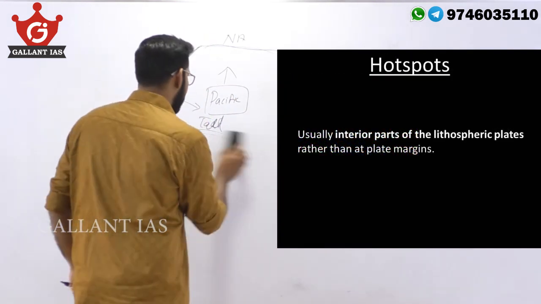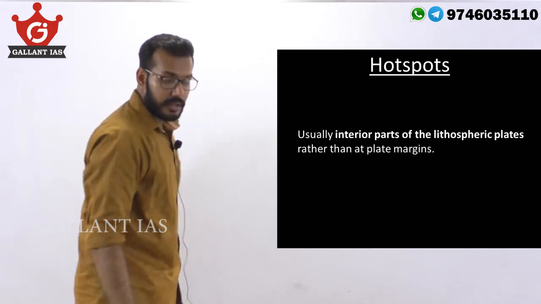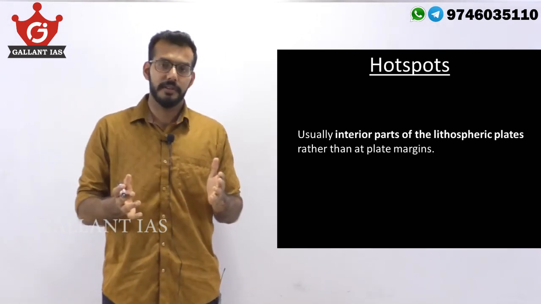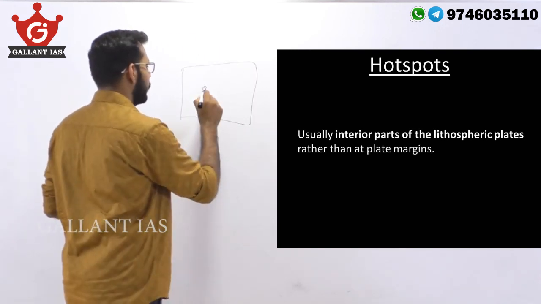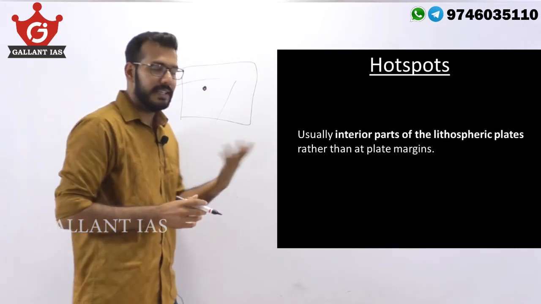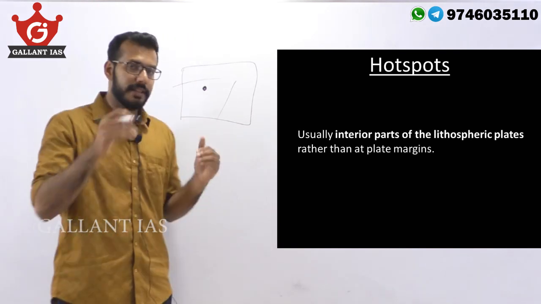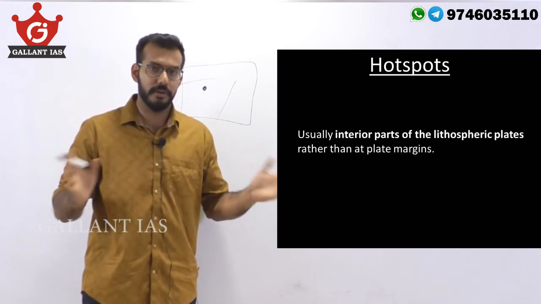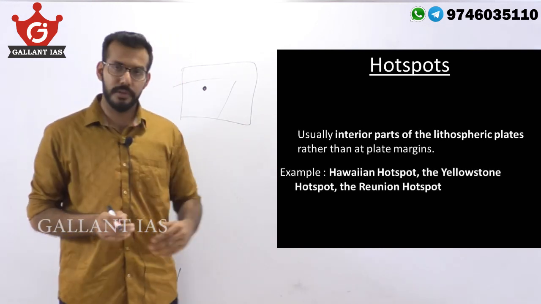Now, there is another kind of volcano. It is not a kind of volcano. There are other places where we can find volcanoes which are not in the plate boundaries. They are very well within the plates. These are not part of plate tectonics. These kind of volcanoes are called hotspots. These volcanoes occur within the interior of the plate and not part of any plate boundary, neither diverging nor converging. These include Hawaiian, Yellowstone, and Reunion hotspots.